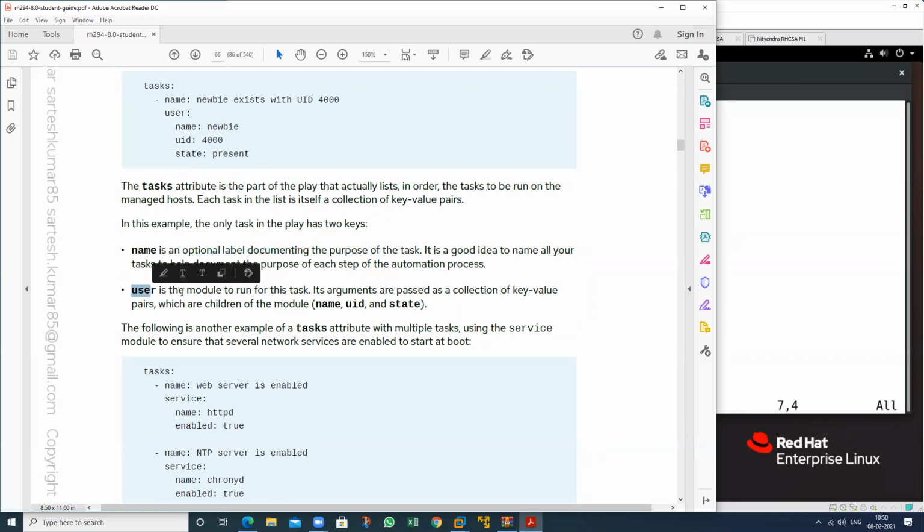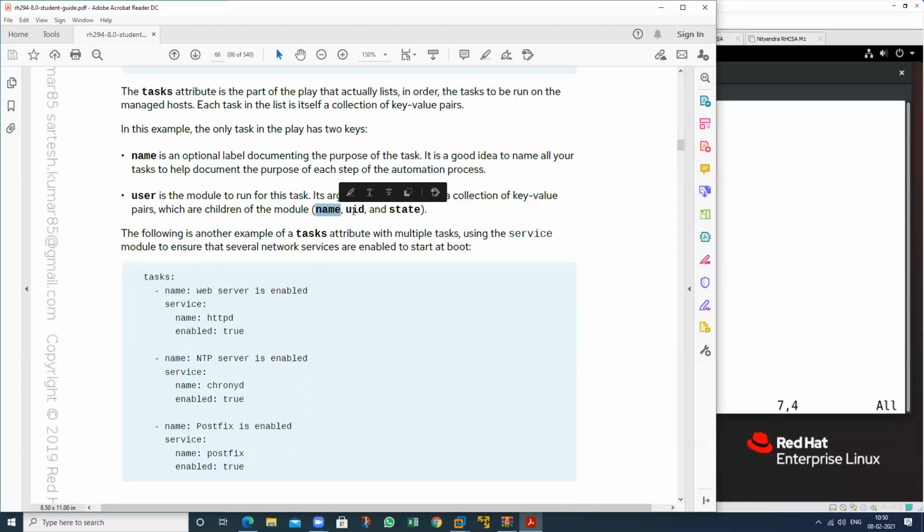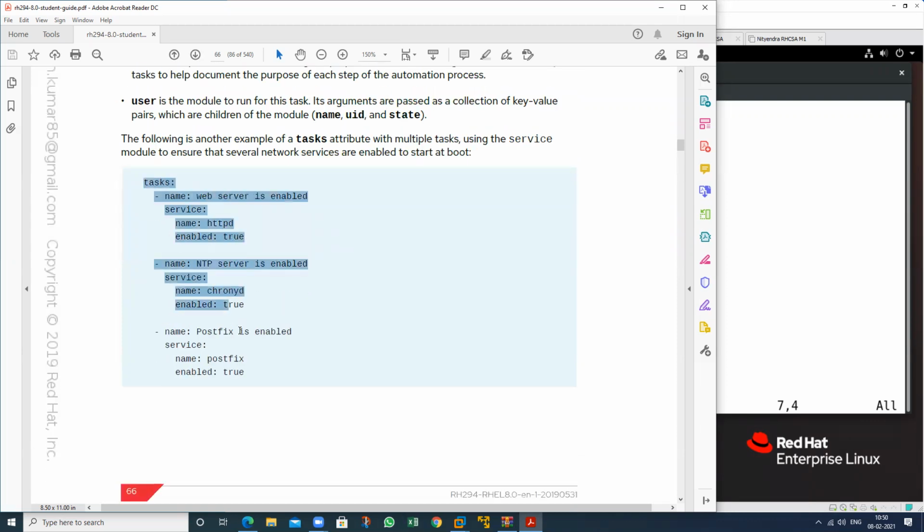And what is this? This is the name of the module, and its arguments are passed as a collection of key value pairs. These are known as the arguments, but that is also known as key value pairs. So see this one: name, value, UID, state; these are predefined. The spelling should be the same, not shortened, like not user ID, just UID and state. So these are my tasks. In this way we can define the task in a playbook. So these are my task attributes.